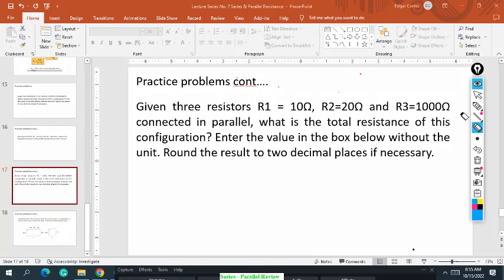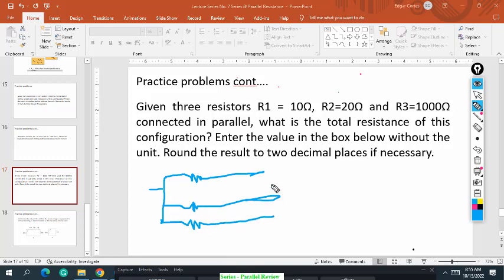You are asked to solve the equivalent resistance, R equivalent. This is the unknown. R1 is 10 ohms, this one is 20 ohms, and this one is 1,000 ohms. Okay? So, very easy. It's up to you now.